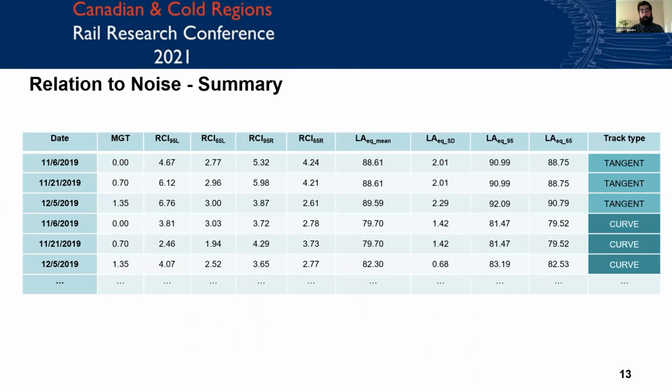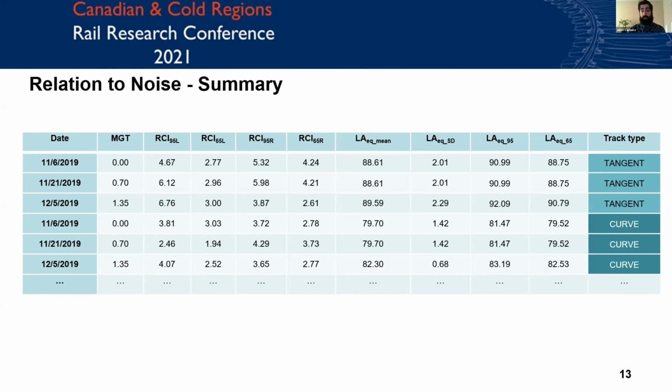The RCI for the 95th and 65th percentiles on the left and the right rail are present, as well as our average LAEQ and the 95th and 65th percentile values. Standard deviation also makes an appearance, but it's not particularly relevant to this work. And track type allowed us to filter our data according to geometry.